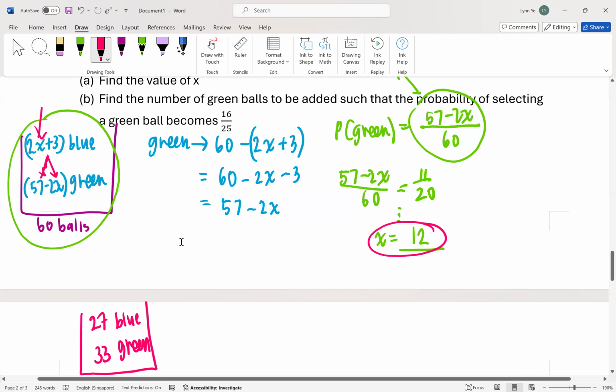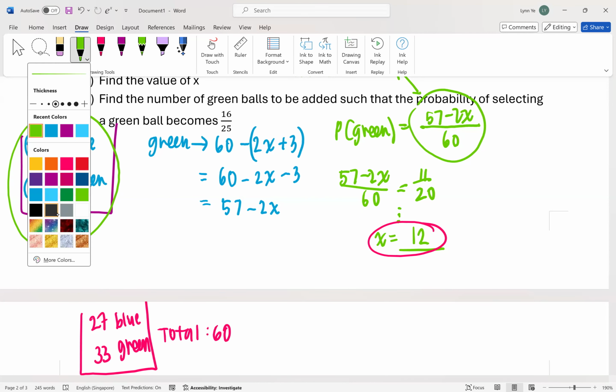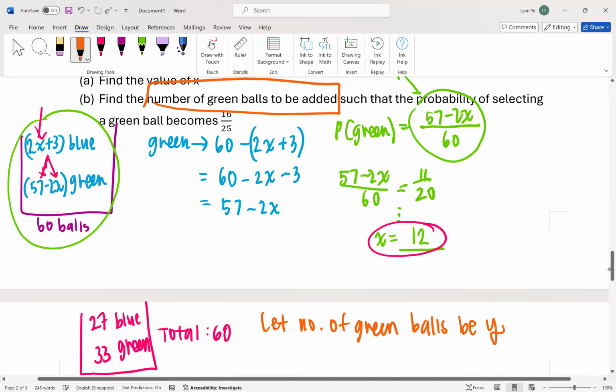You cannot just write 27 blue and 33 green. You also need to write the total. And how much is the total? 60. Okay, guys, pay attention. Pens down, everybody. So right now, can you see the number of greens to be added? Did they tell me? Yes or no? So in algebra, wherever we don't know, we say let what? Let the number of green balls added be X, but in front I used X already. So I don't confuse myself, I put Y, correct?